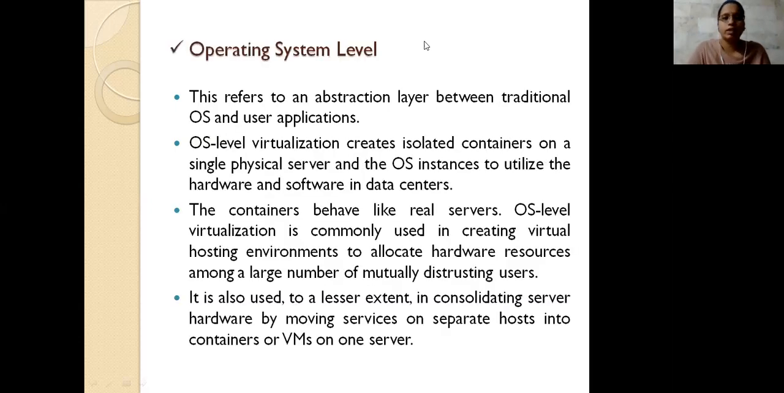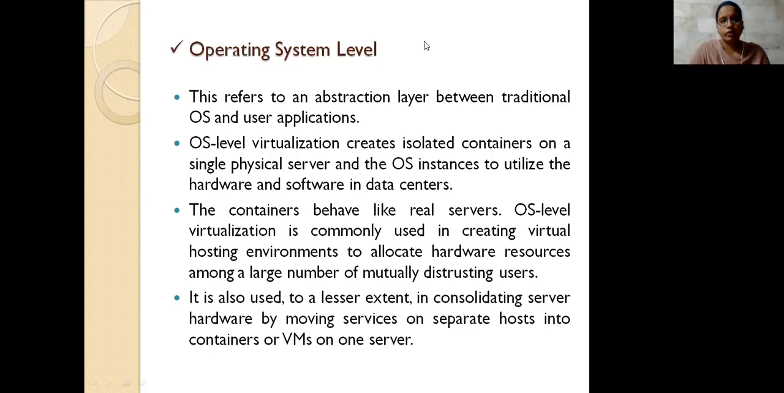After that, we have another one, operating system level virtualization, where we provide the operating system as the virtualized one. Here it creates isolated containers. These isolated containers are created on a single physical server, and the instances are utilized here. Means it creates only one container on a single physical server, and we need to include the server here. And then we take the instances of these to be utilized.